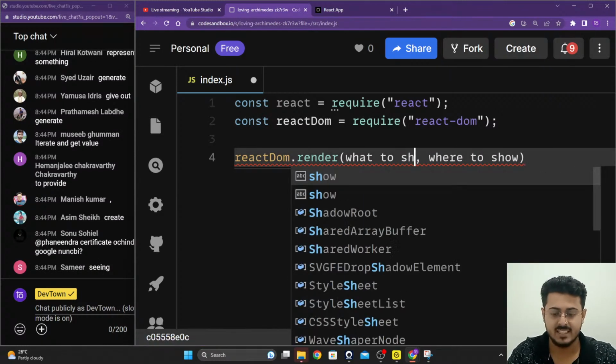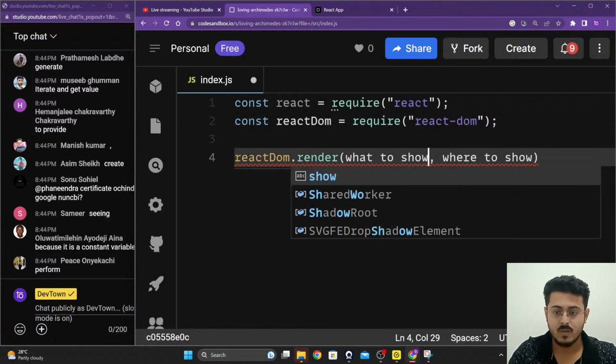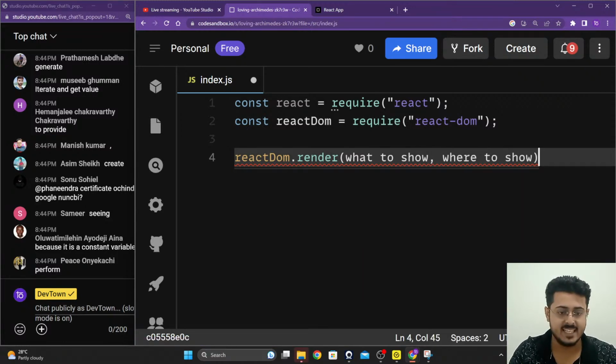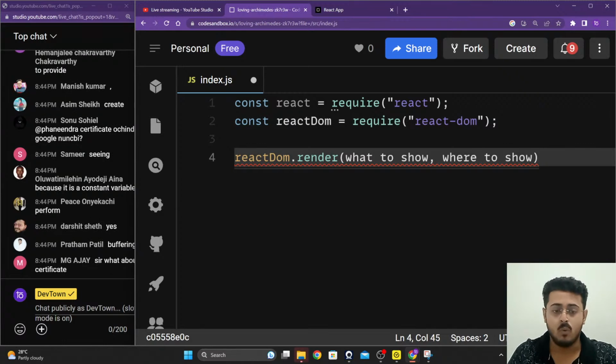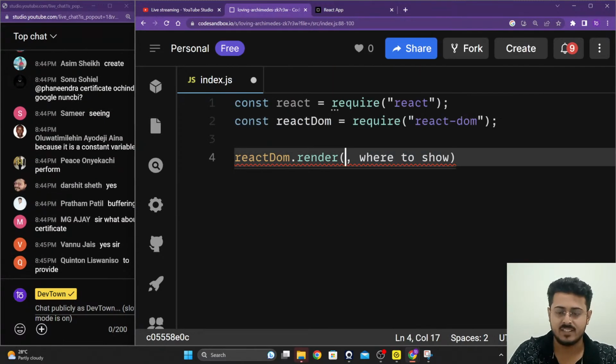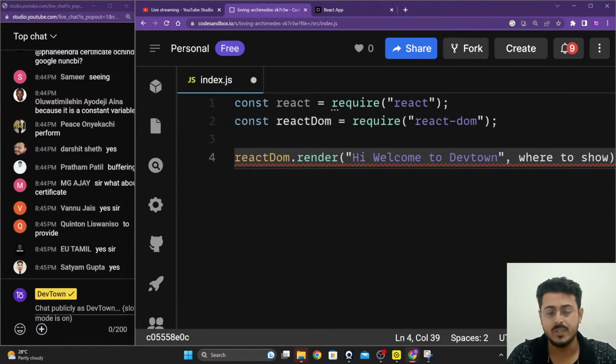Are you guys able to understand this? Please let me know. This particular method takes in two attributes, guys. That is, what do you want to render to your screen, what do you want to show on your website, and where do you want to show it on your website? These are the two attributes we want. What do we want to show? We want to show a particular text. Let's assume we want to show, hi, welcome to DevTown.